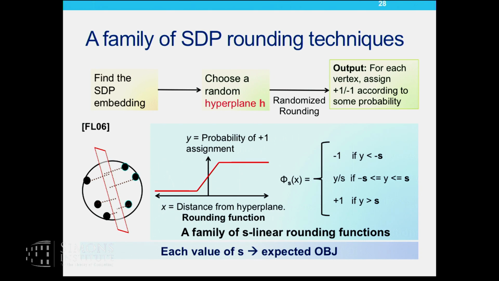In particular, they present this popular class of rounding functions called the S-linear rounding functions. These are a bunch of different rounding functions, and each function in this class is a piecewise linear function. There are 3 pieces, with the middle piece being parameterized by the parameter s, as you can see over there.